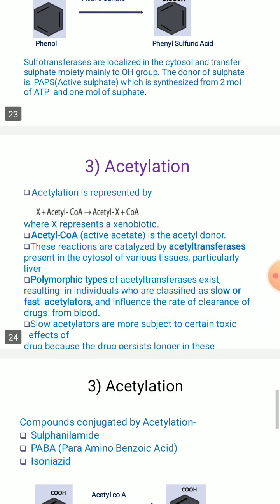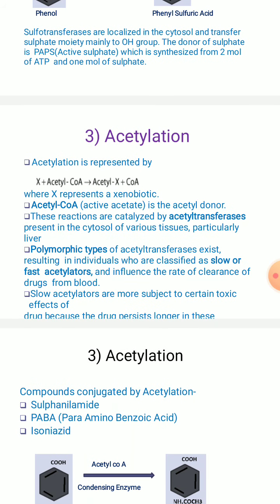Now coming to the acetylation process. So this acetylation is the third reaction in case of phase 2. It is represented here by X, which is reacting with acetyl coenzyme A, CH3C double bond O SCoA, which gives rise to the acetyl group.